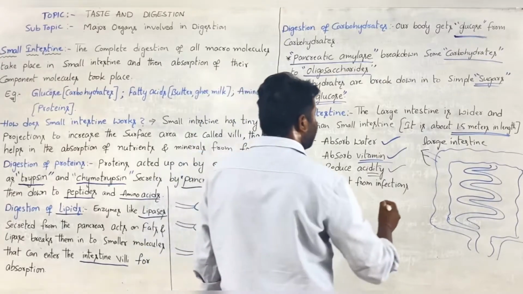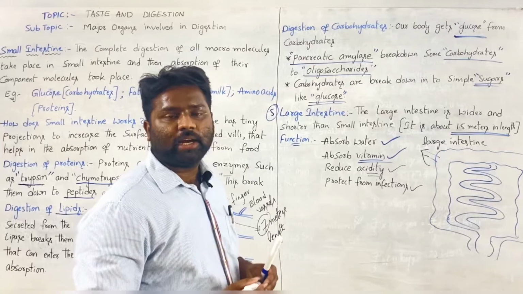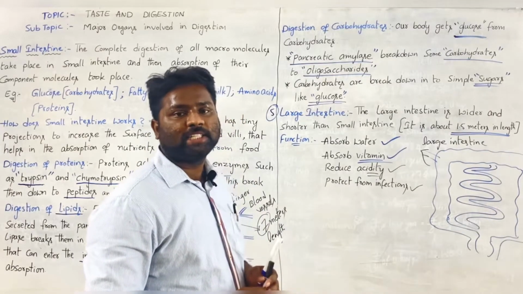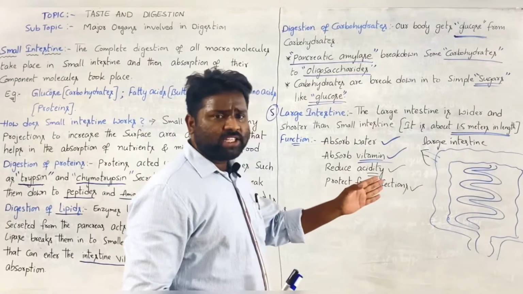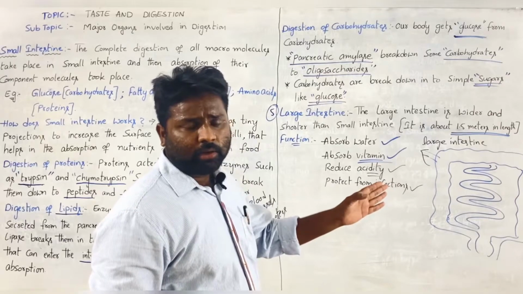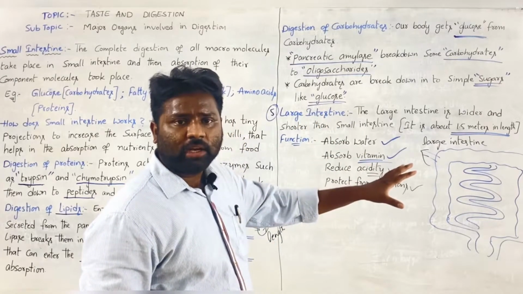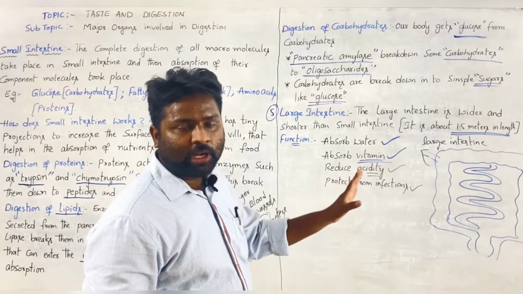Then if you see, the food which we take consists of bacteria also, we had already discussed. Because of that, see here the waste material is separated; water is absorbed by the large intestine, and the dry portion and somewhat wet portion are separated by the large intestine.